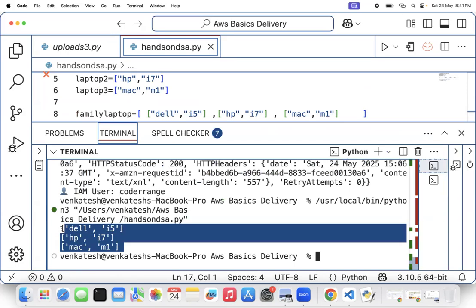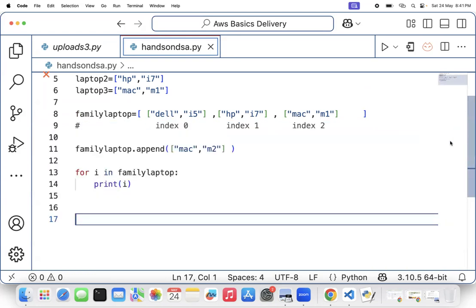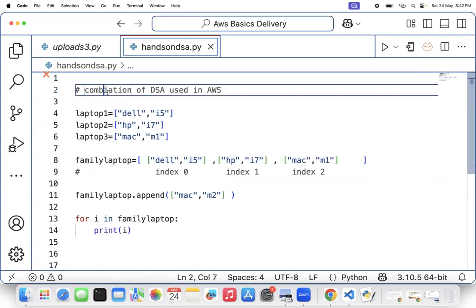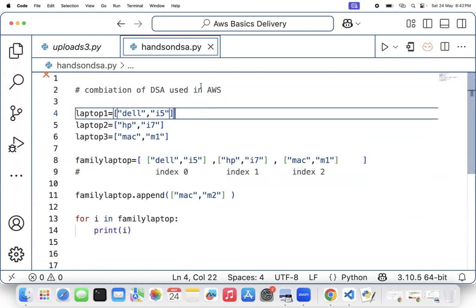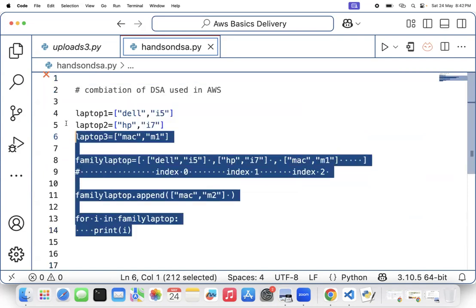So do you see every family member's laptop? Dell, i5, HP, i7, Mac, M1. Is this clear, guys? So do you see this combination of DSA? That is the DSA used in AWS. Correct. So now if you see, this is fine.